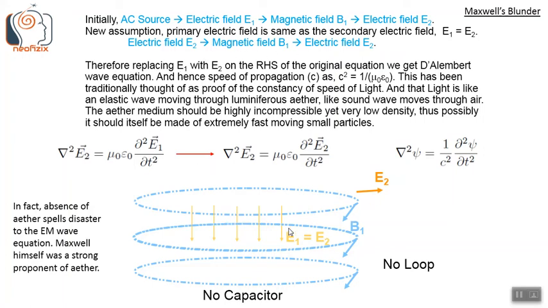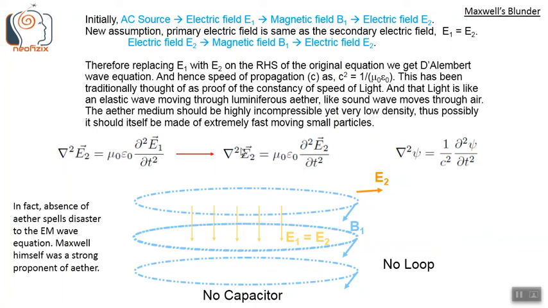Therefore, replacing E1 with E2 on the right-hand side of the original equation, we get the D'Alembert equation. And hence the speed of propagation c can be defined as c square equals 1 by mu naught epsilon naught. That is, by equating these two, we see that this term 1 by c square will be equal to mu naught epsilon naught.